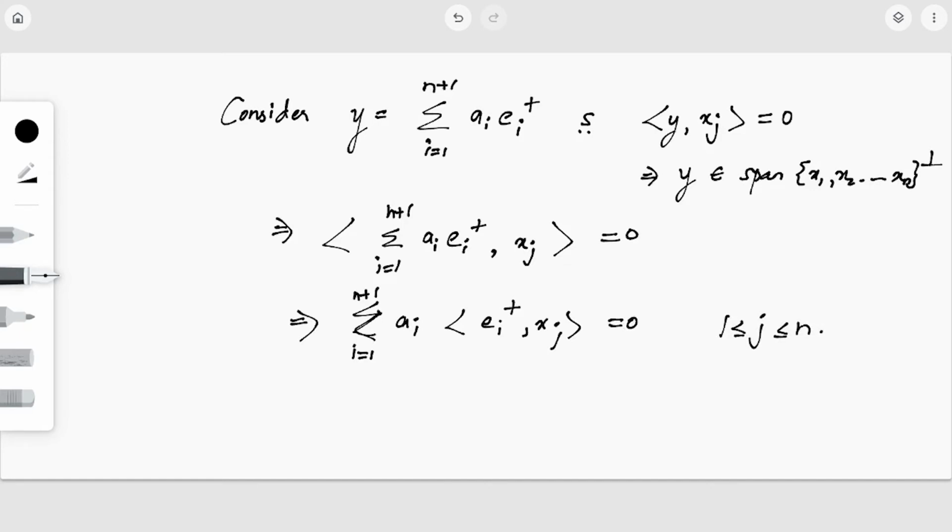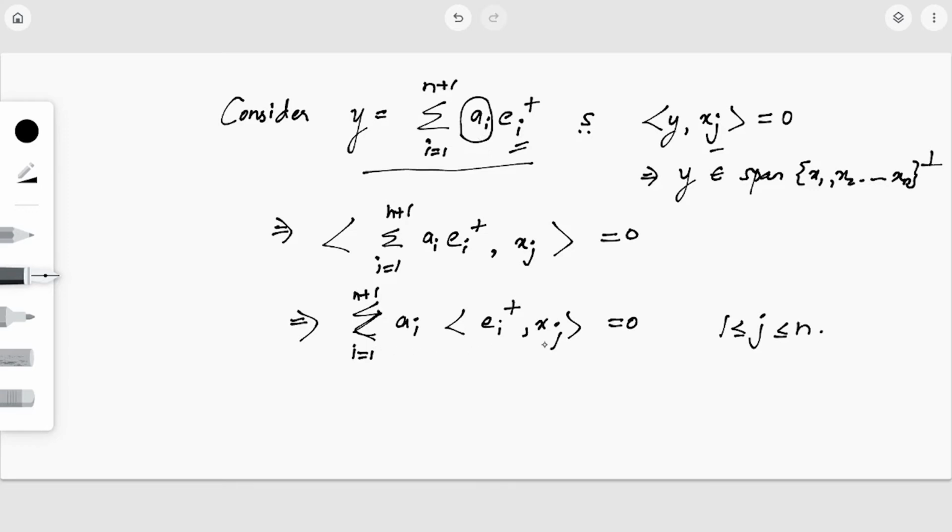In this expression, the ei pluses and xj's we have already chosen: corresponding to the eigenvalues lambda i we get ei plus, and xj's are chosen from the Hilbert space. So the only unknowns are the ai's.